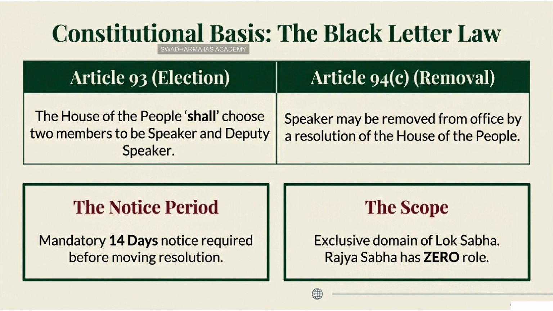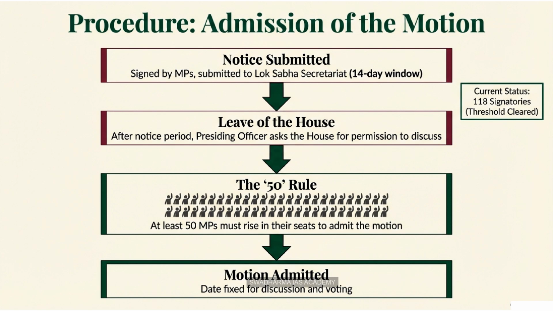Sir, a quick doubt here on the election dates. This is often a trap in test series and mock papers. Who fixes the date for the election of the Speaker and Deputy Speaker? I am glad you brought that up. It is a classic trap for the unwary. For the election of the Speaker, the date is fixed by the President of India. The President appoints the pro tem Speaker, who swears in the new members, and then the election of the permanent Speaker happens on a date that the President decides. However, once the Speaker is elected and is in the chair, the date for the election of the Deputy Speaker is fixed by the Speaker themselves. Right. President for the Speaker, Speaker for the Deputy Speaker. Got it. That's a very clear distinction.